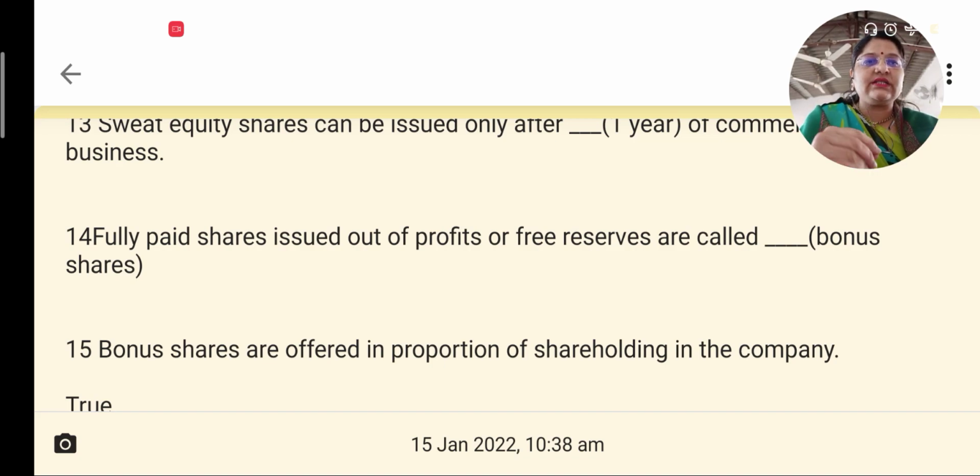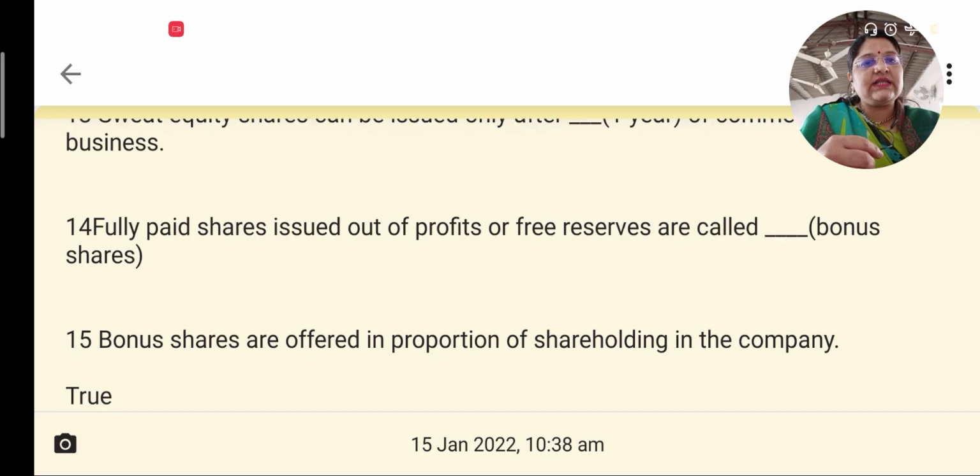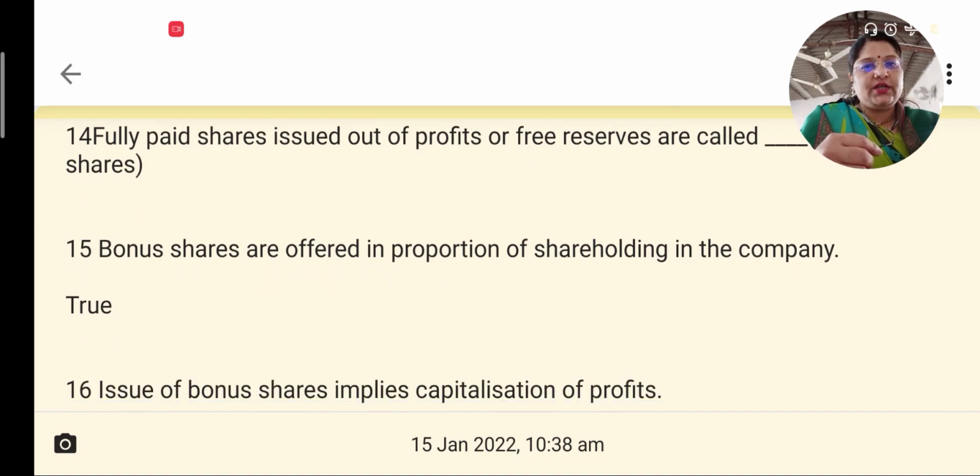Remember that this is a way of capitalization of the profits of the company. The company has some extra profits or some free reserves which it wishes to bring into business as capital. It can issue fully paid up shares for the same, and these are called bonus shares.